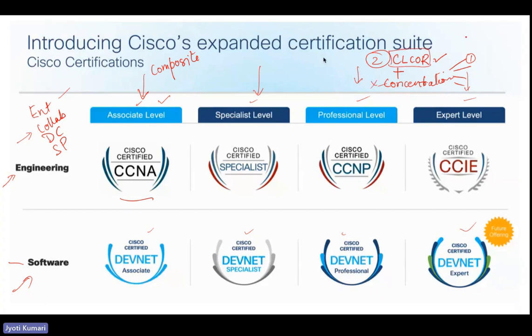Earlier, for CCNP we used to have in some tracks three exams and in some four exams, and unless you passed all of those in that track, you would not get the CCNP certificate. But now, even if you take any one exam, you will get a specialist level certificate for that exam. Similarly, even if you don't take CL Core but just any one concentration out of the four options, you will get a specialist level certificate for that. That is the new design.